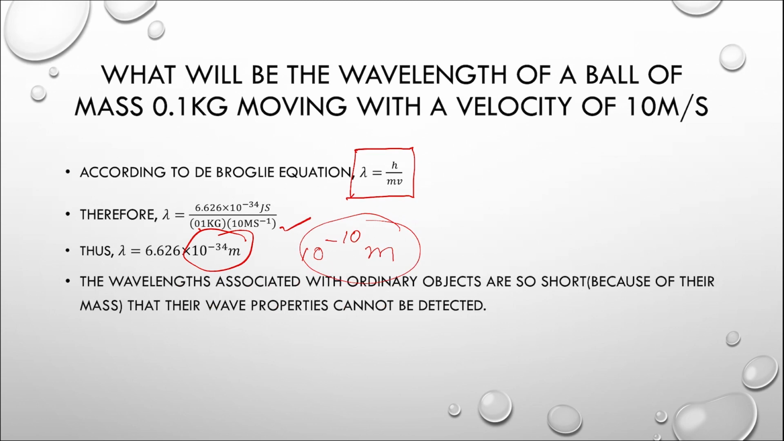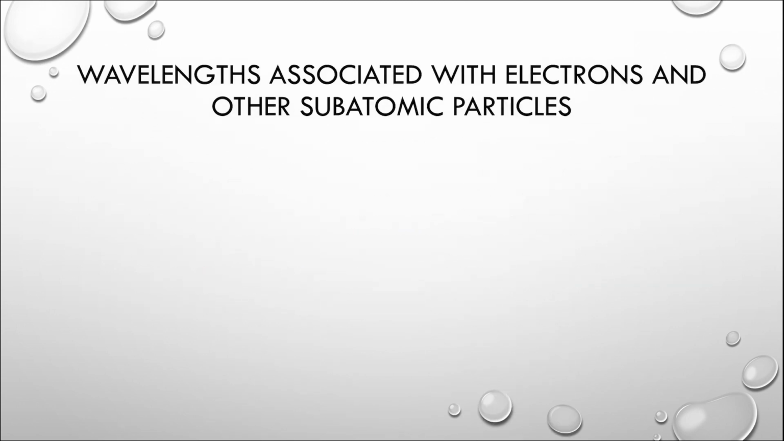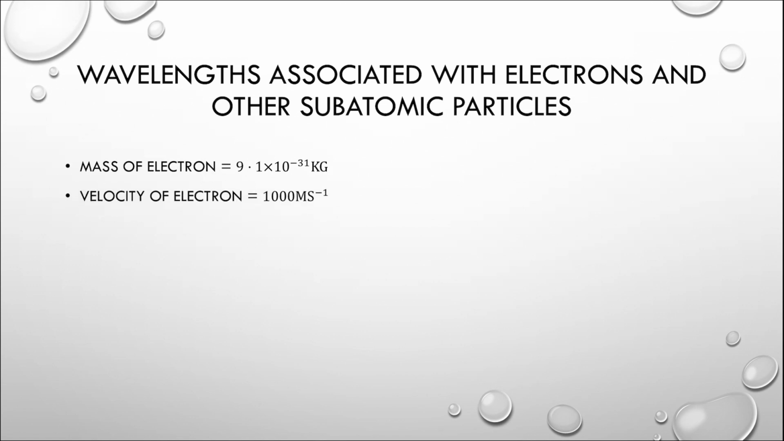But what about subatomic particles like electrons? They are not as massive as macroscopic objects. So let us try to calculate the wavelength associated with a moving electron. For this, we will need the mass of an electron, which is 9.1 into 10 to the power minus 31 kg, and let us say the electron moves at a velocity of 1000 meters per second.